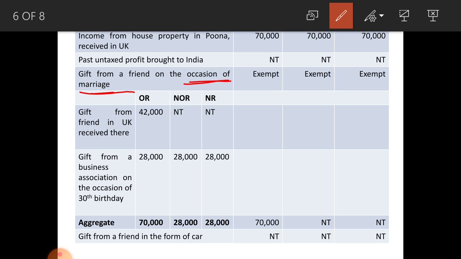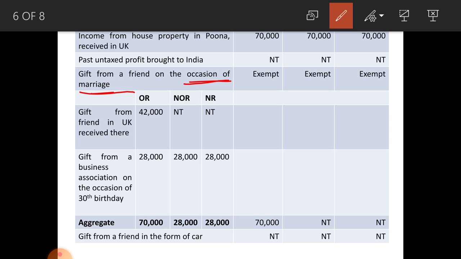Next one, you have to write like this. In the particular column only, you have to draw 4 columns for this item, that is gifts from a friend. In that column you have to write ordinary resident, not ordinary resident and non-resident. And here first one, gift from friend in UK received there, 42,000 in ordinary resident and not taxable in the hands of not ordinary resident and non-resident because received in UK.